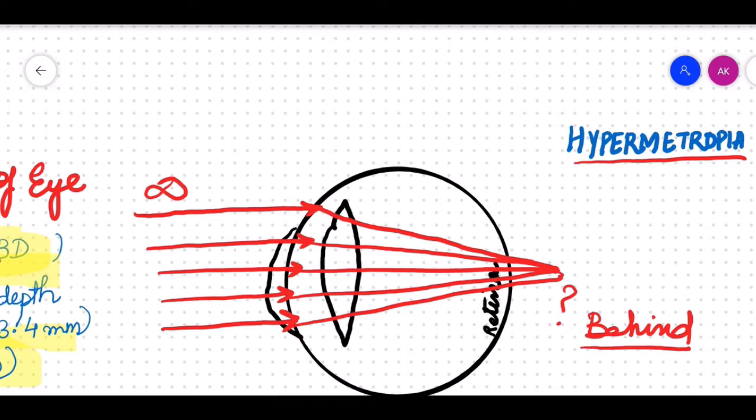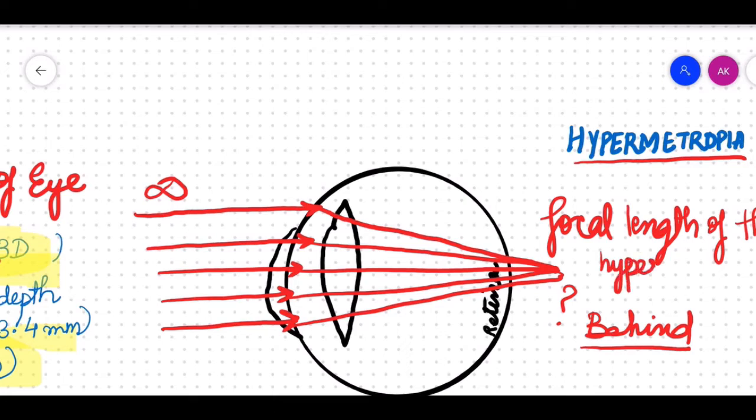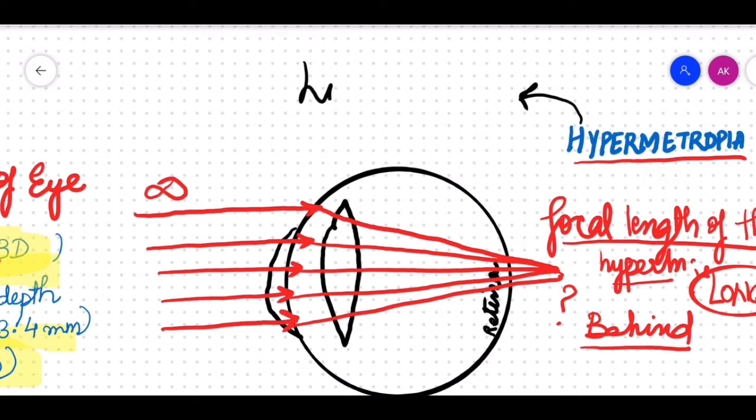So what I can call this situation is that the focal length of the hypermetropic eye is long. Yes. Now, because the image is being formed behind the retina, we can call that the focal length of the hypermetropic eye is long, and this is the reason hypermetropia is also called long sightedness.